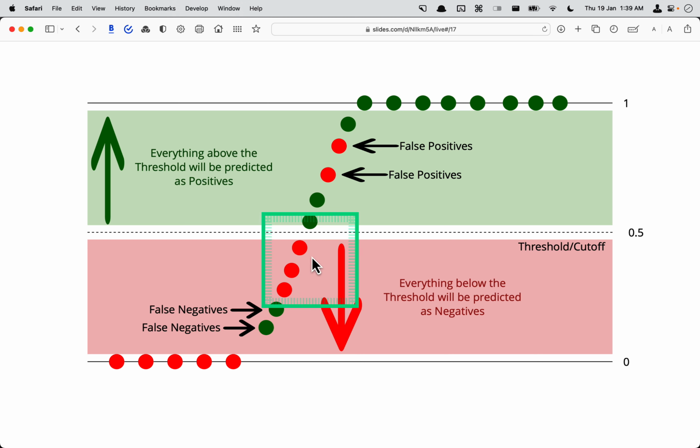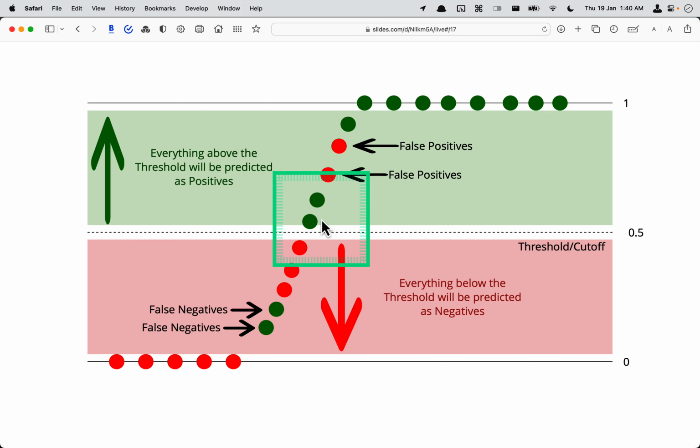So we have not made any mistake with these 8 data points, but these two were predicted as negative, but in real they were positive. So these are false negatives. These two data points our model has predicted wrong, and that's why they were wrongly predicted.